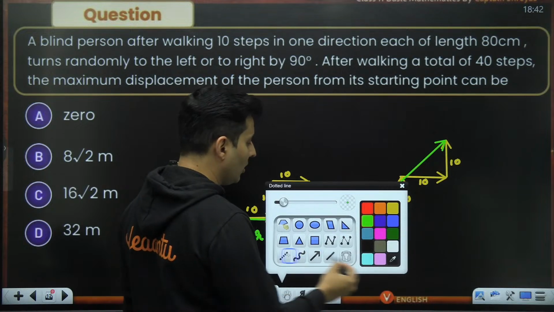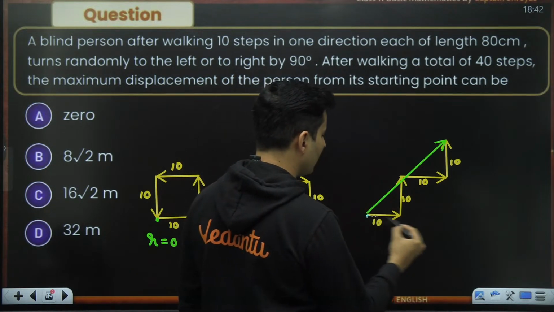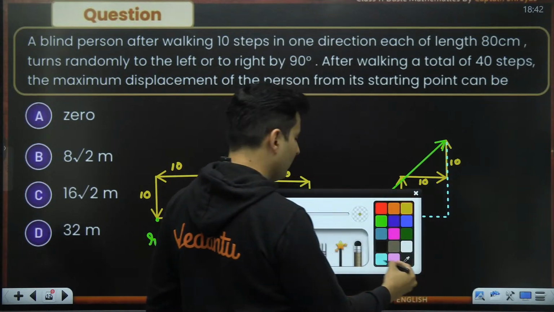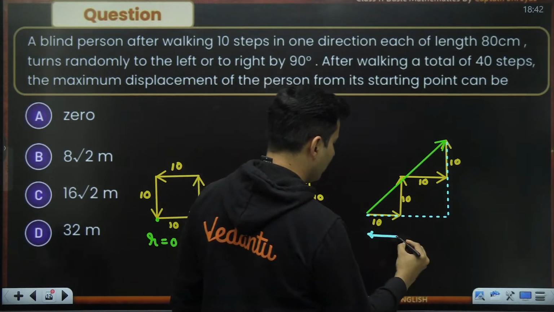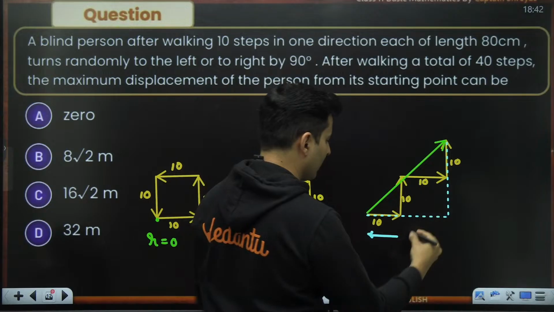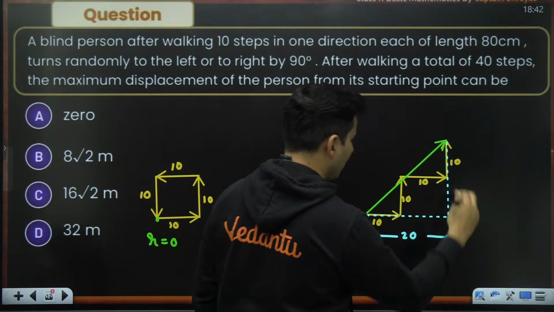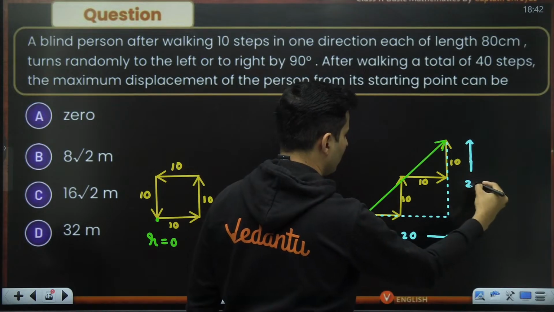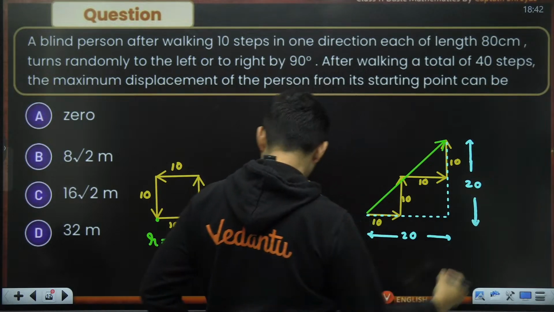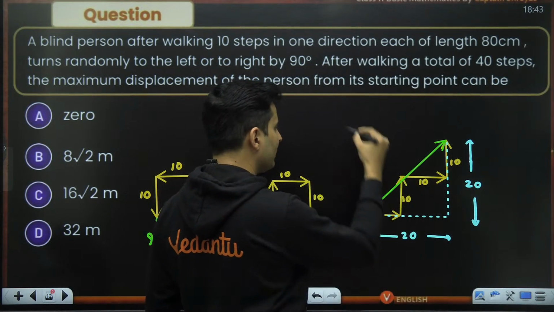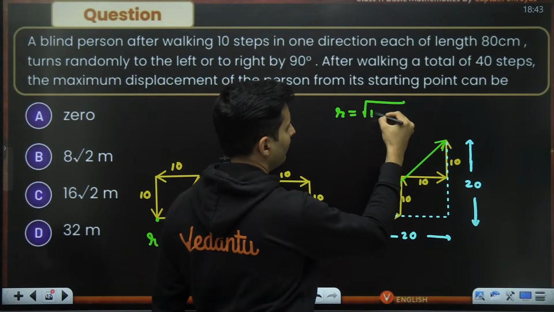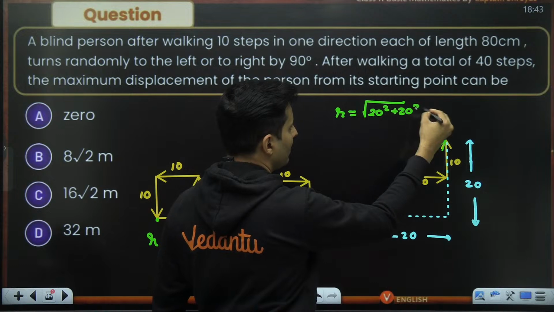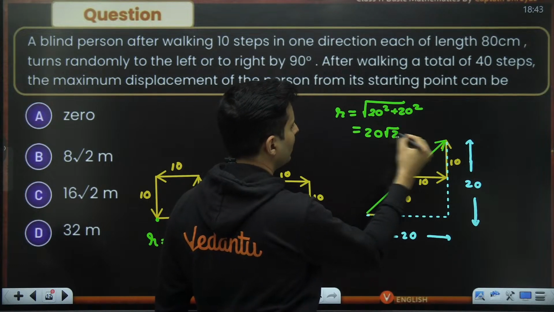I think we can use Pythagoras theorem over here. This is the base, this is the height. How much will the base be? This particular base will be 10 units plus 10 units, which is 20 units. And the height will be 10 and 10, so this will also be 20 units. So using Pythagoras theorem, how much will this resultant be? It will be root of 20 square plus 20 square, base square plus height square. So it is basically 20 root 2 units.